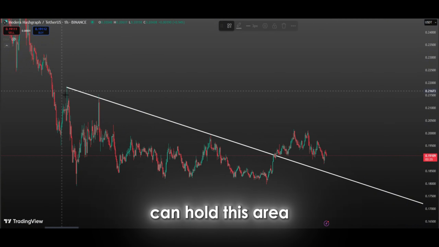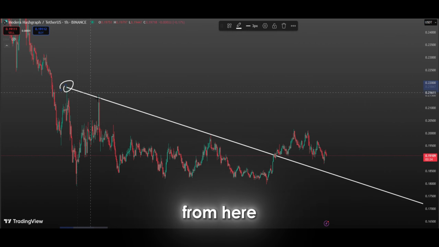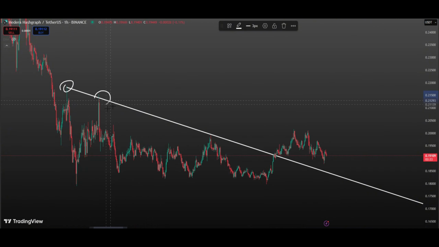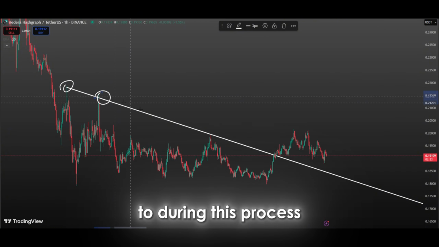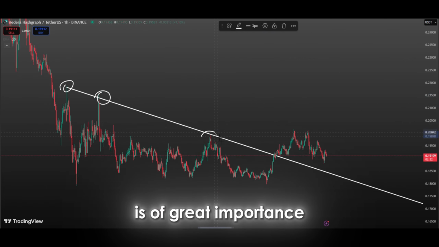If the price can hold this area without falling below the broken trend line and receives a strong buying reaction from here, a very positive structure will form for the continuation of the uptrend. There are a few key factors to pay attention to during this process. First and foremost, the trading volume during the retest is of great importance.